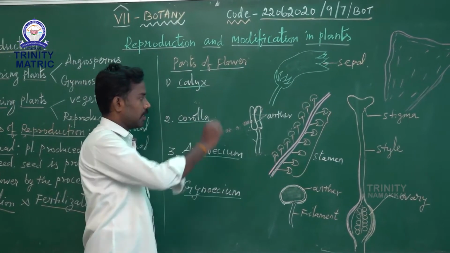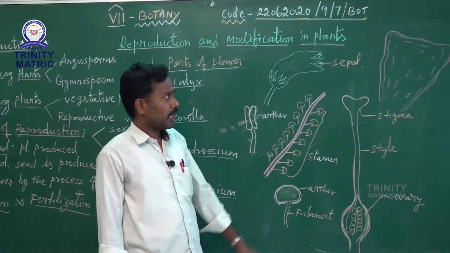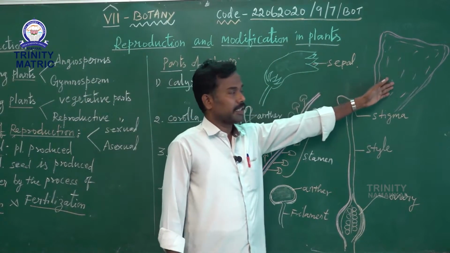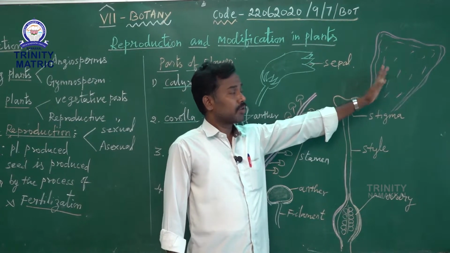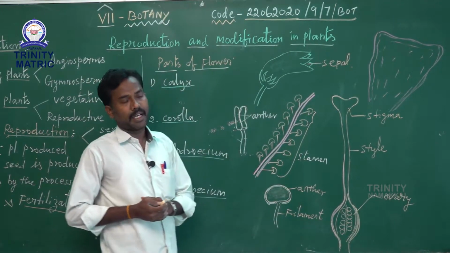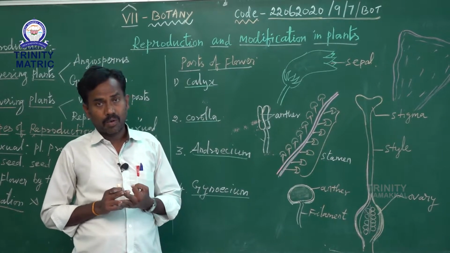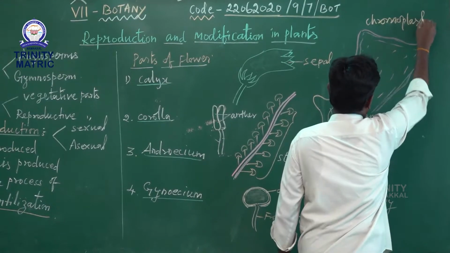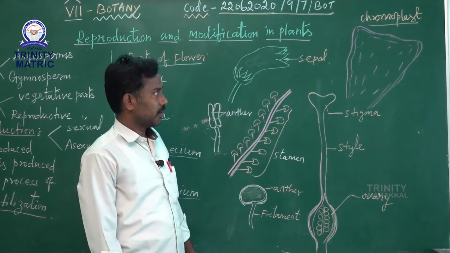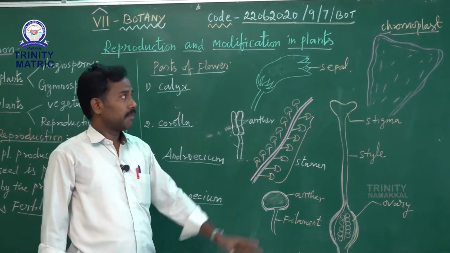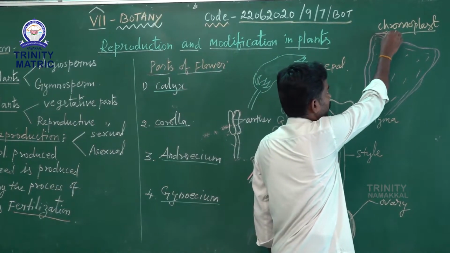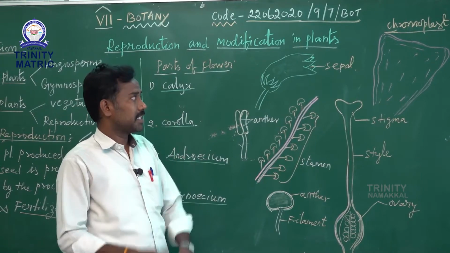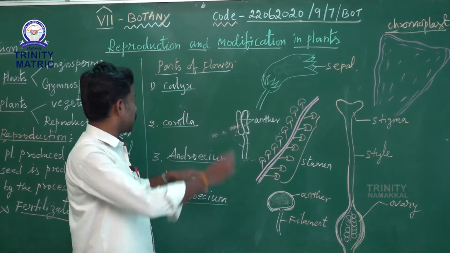The second one is corolla. The calyx is green in color, but the corolla has colors other than green because it contains chromoplast pigment. Chromo means other than green, such as red, violet, yellow, pink, etc. Generally the petals show colors other than green because they attract bees and honeybees to take part in the pollination and even the fertilization process.